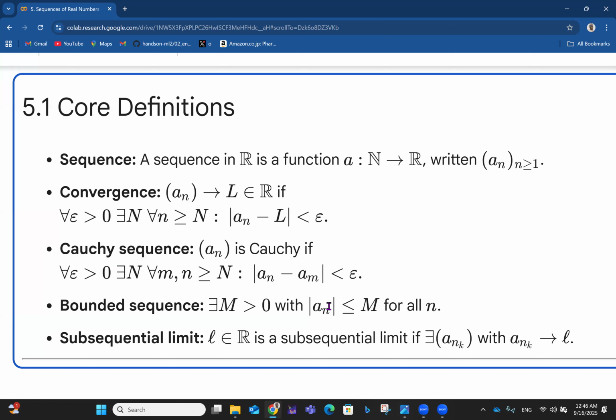Then we talk about subsequential limits. That's talking about the fact that you have a sequence and you have a subsequence of that sequence, and that also has a limit. We use capital L normally for the limit of the sequence itself. For a subsequential limit, let's look at small l. So that l, which is a real number, is a subsequential limit if there exists a subsequence a_{n_k} with a_{n_k} approaching l, just like a_n here was approaching L. So that subsequence is approaching that small l. That's when you say that small l is a subsequential limit.